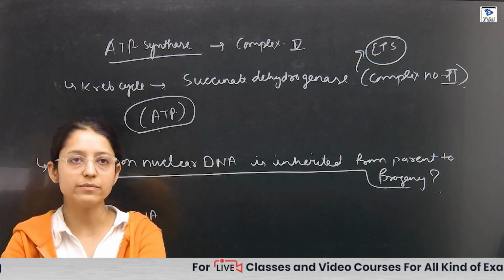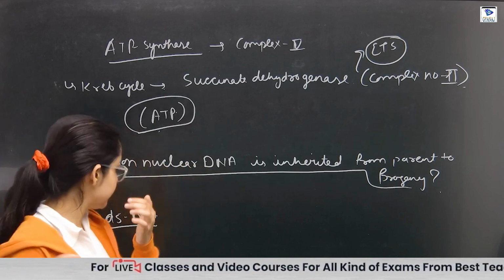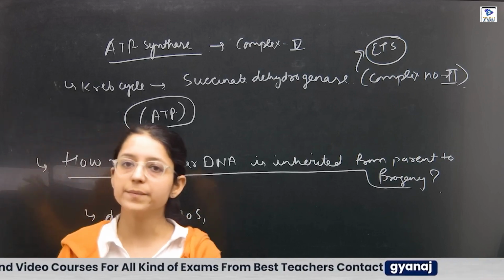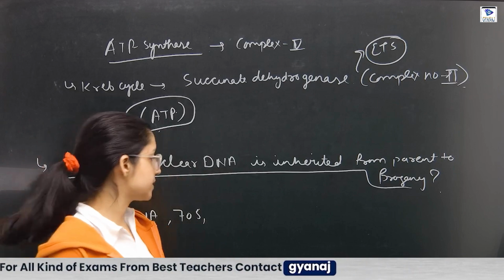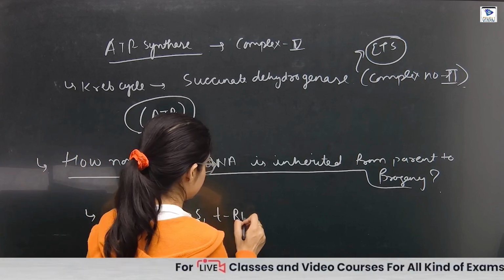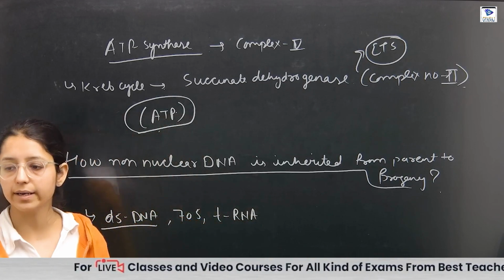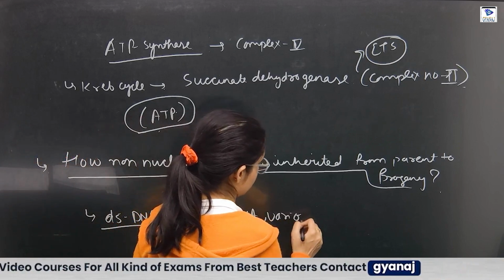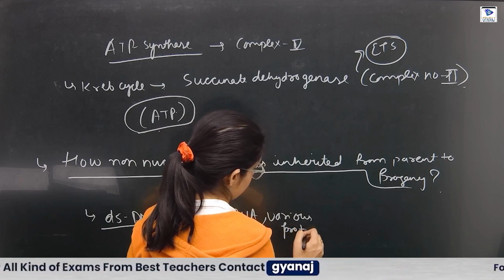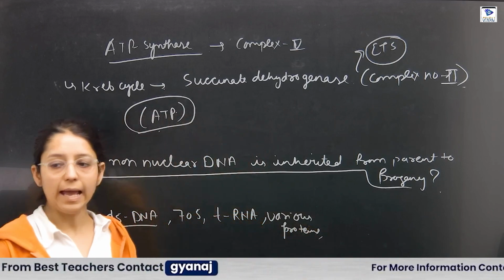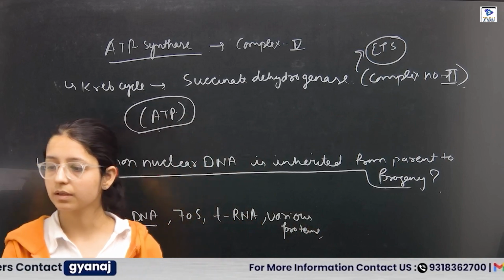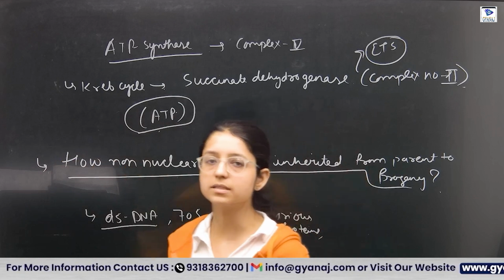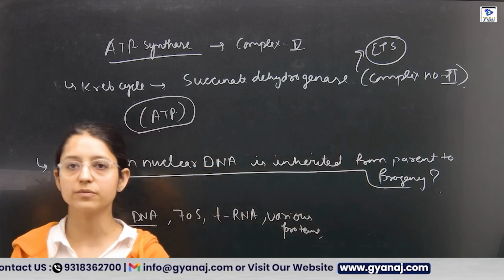As well as the 70S ribosomes that I told you about, various types of tRNA, the transfer RNA, and various proteins are present. We call it semi-autonomous because it has its own genetic material and its own ribosomes.